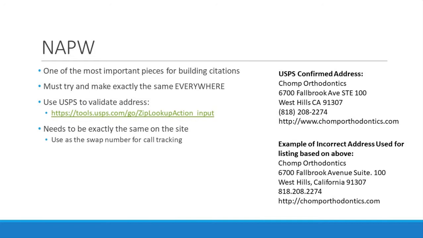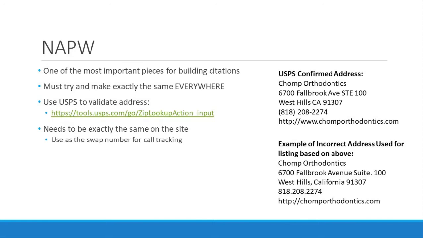On the right of the slide, we have an example of what, let's say, came back from USPS as the address. Then we've got our phone number. We've got our website, which is actually not a WWW, and then I'll update this one. Move it up a little bit. So on the right here, we've got an example of what, let's say, came back from the USPS as exactly what they want as the address. We've got our phone number, how we want it set up. I always like the brackets, and then our website.